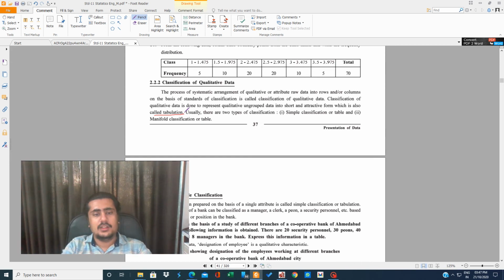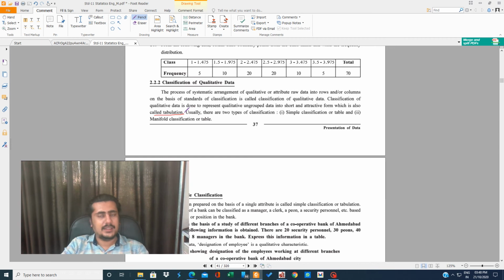Classification of qualitative data: the process of systematic arrangement of qualitative data or attribute raw data into rows or columns on the basis of standard or classification. Classification of qualitative data is done to make ungrouped data short and attractive, which is also tabulation. You didn't understand anything.